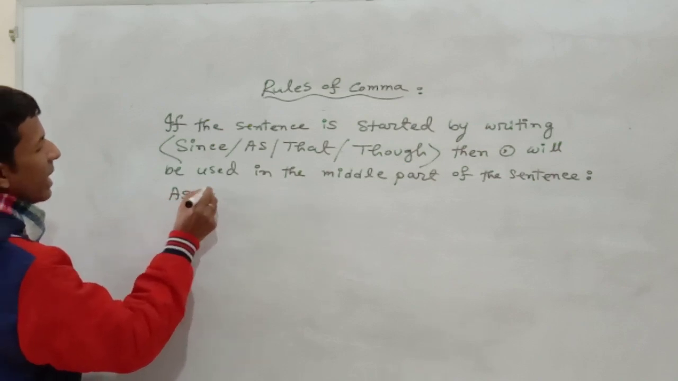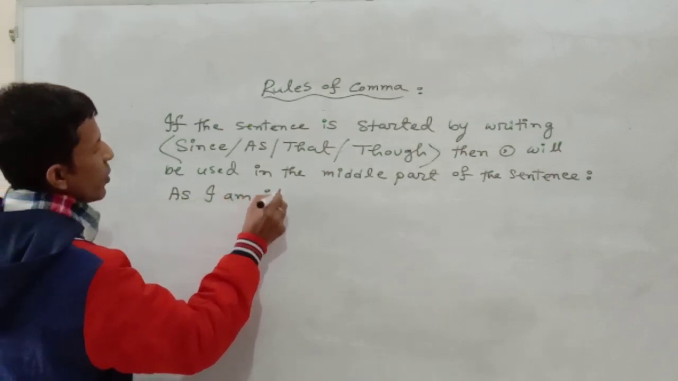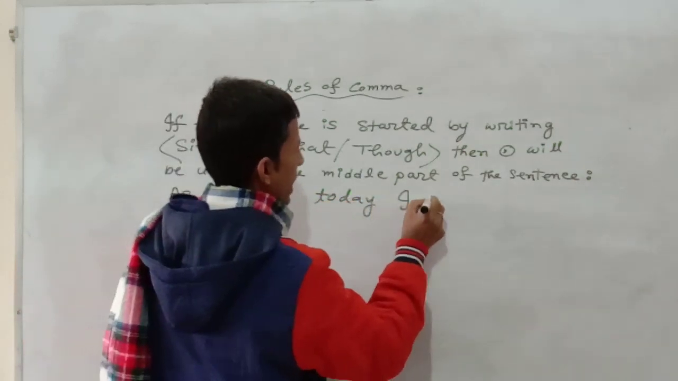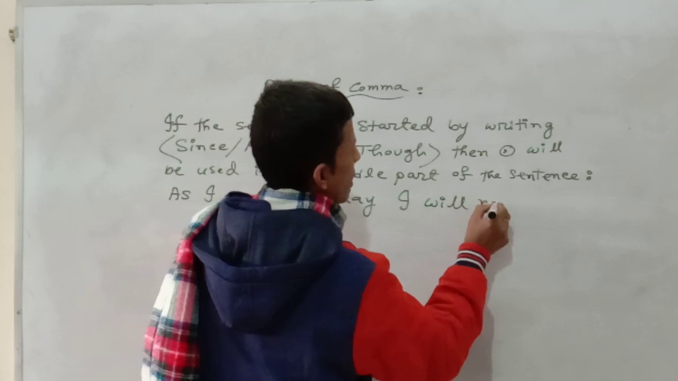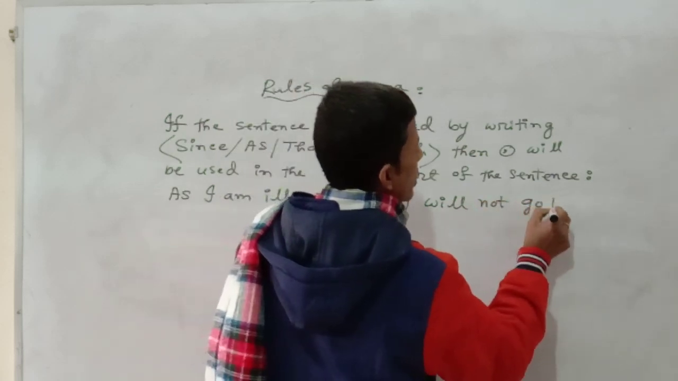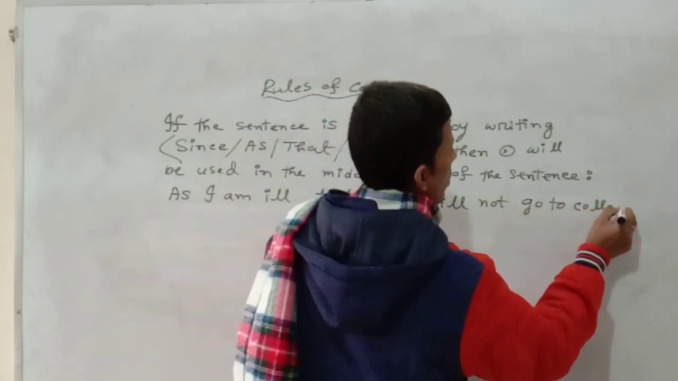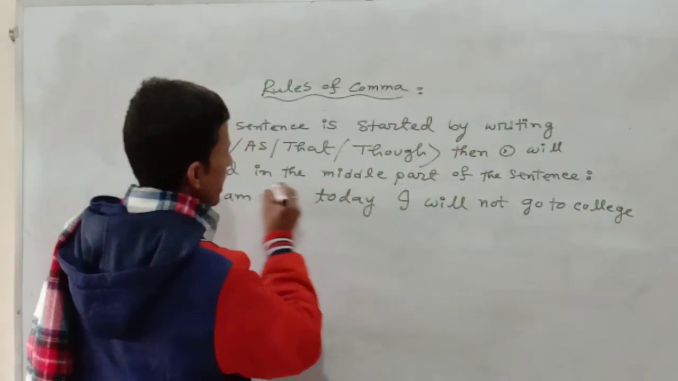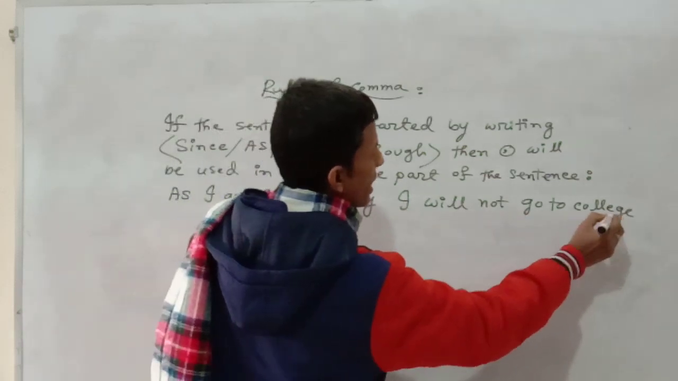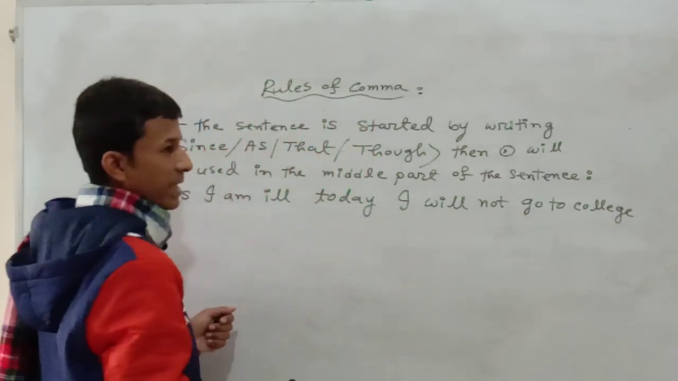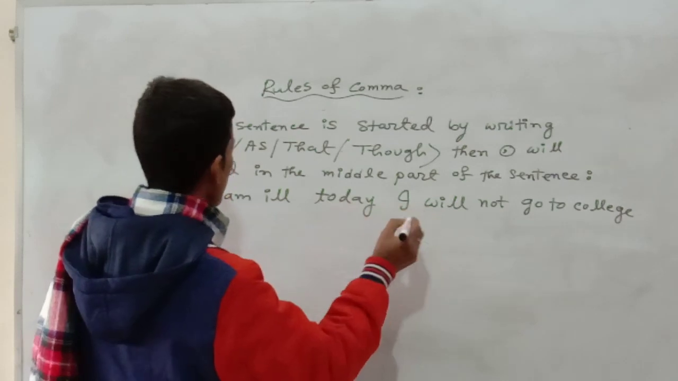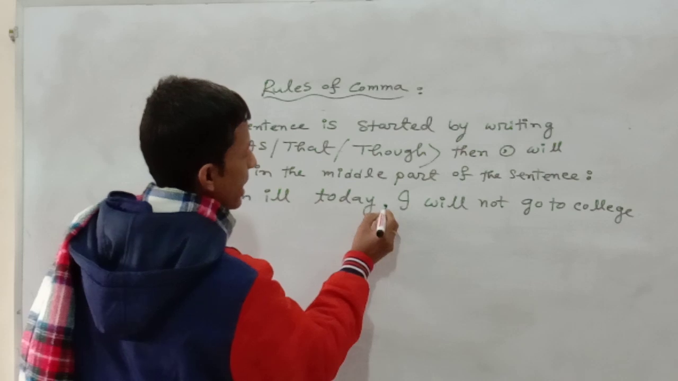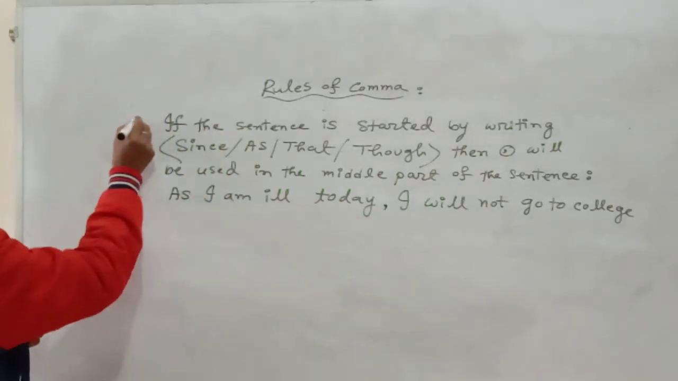As I am ill today, I will not go to college. So I am ill today: this is a complete sentence and an independent clause. I will not go to college today: this is also a complete sentence and an independent clause. To divide these two clauses, you will have to use a comma in the middle part of the sentence.